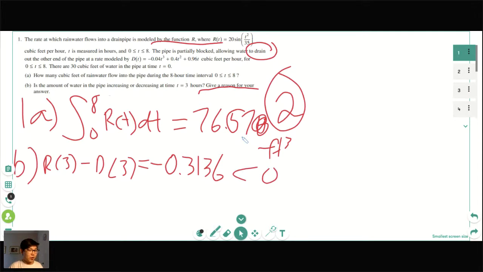And so then I'm going to type this out because my handwriting is very poor on a computer. So my justification would look something like, since R of 3 minus D of 3 is less than 0, the amount of water in the pipe is decreasing at time t equals 3 hours. Or you can say, since R of 3 is less than D of 3, the amount of water in the pipe is decreasing at time t equals 3 hours. Something like that.